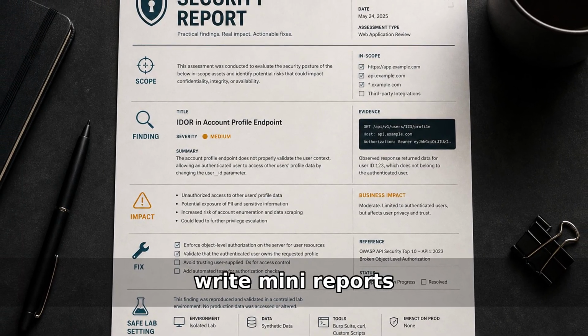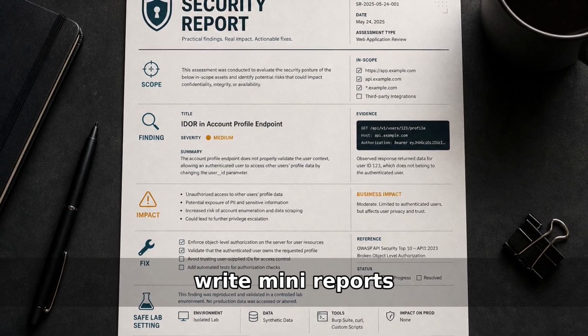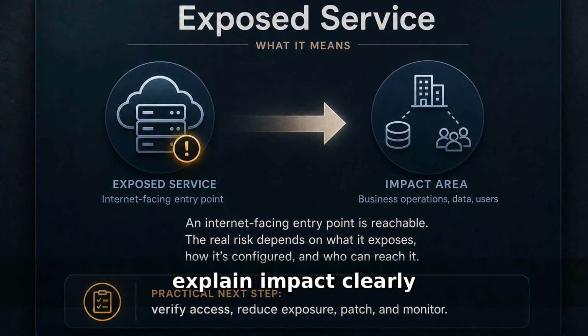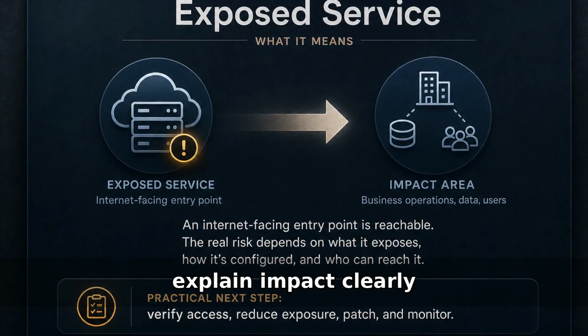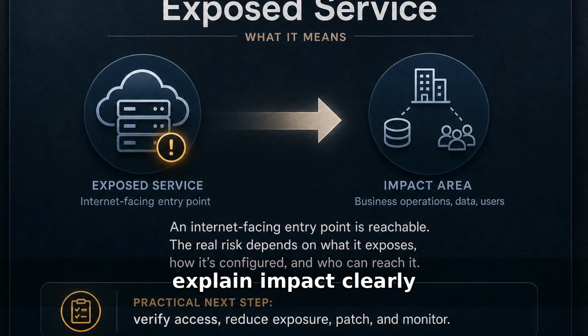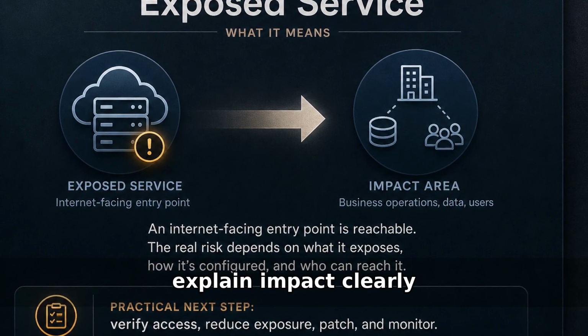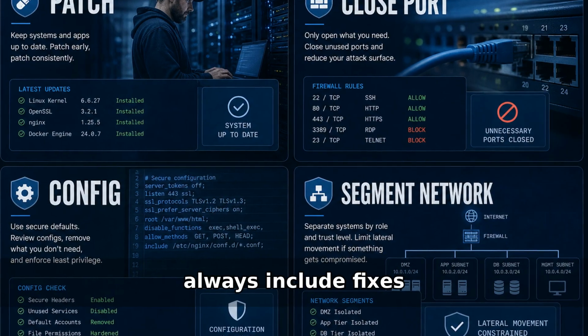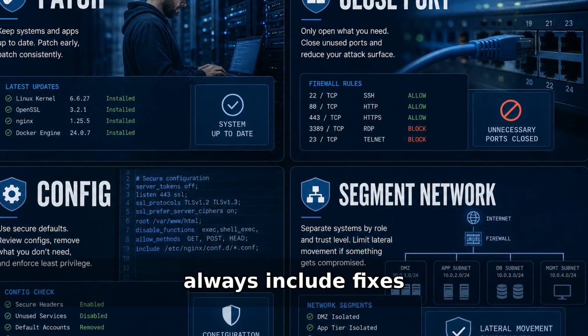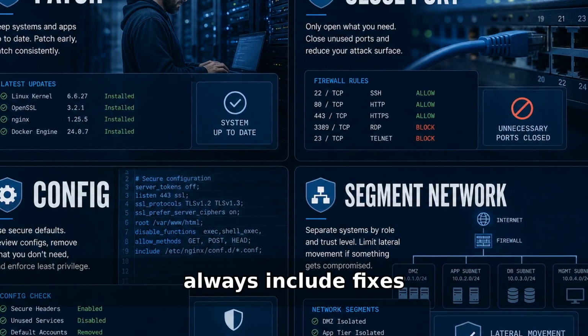Pause and write the scope in your notes so every action stays inside the lab. Describe impact without hype. What service was exposed and why it matters. Then write the fix: patch, close a port, change a config, or segment the network.